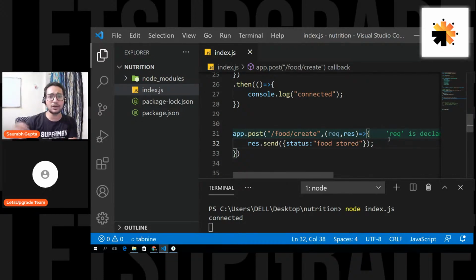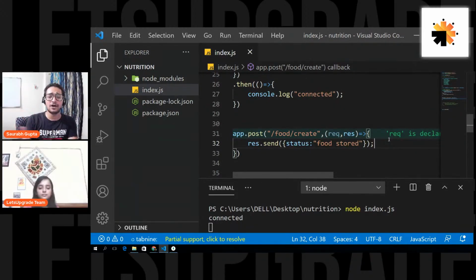A client will do a get request when he wants to fetch data. A client will do a post request when he wants to create some data. For updating the data, we have something called a put request. So right now I'm using a post request because I'm going to use this route for creation purposes.